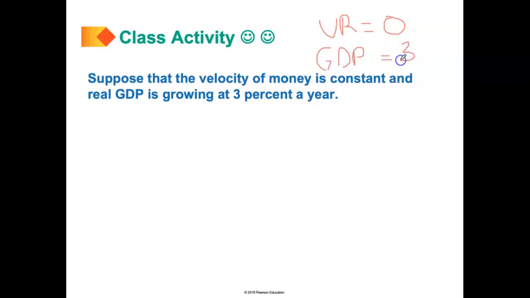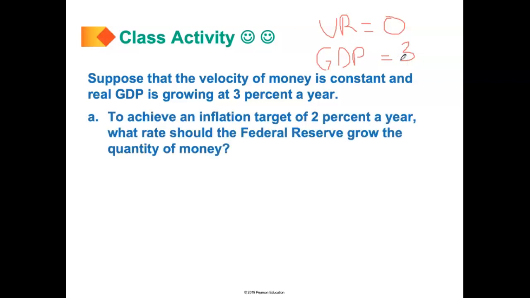Now, to achieve an inflation target of 2% a year, what rate should the Federal Reserve grow the quantity of money? In other words, for inflation to be 2% a year, given that the velocity rate is basically 0%, and given that GDP is growing at 3% a year, what basically should the money growth rate be?